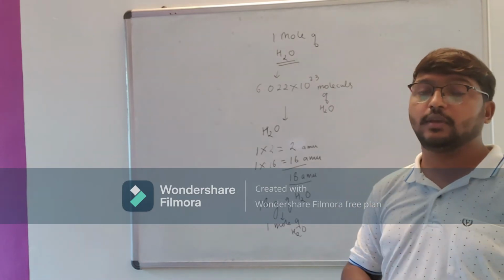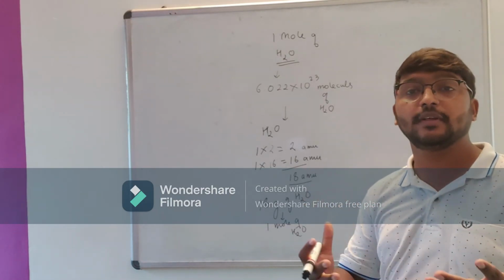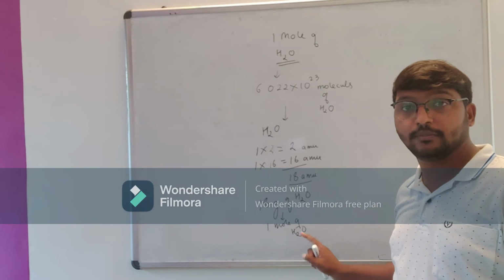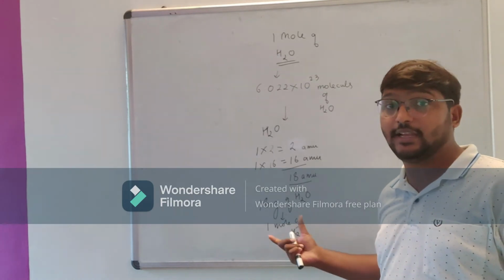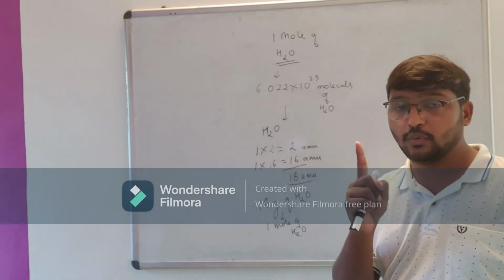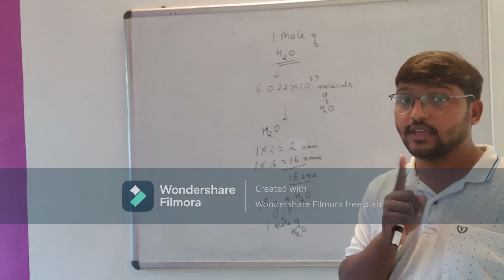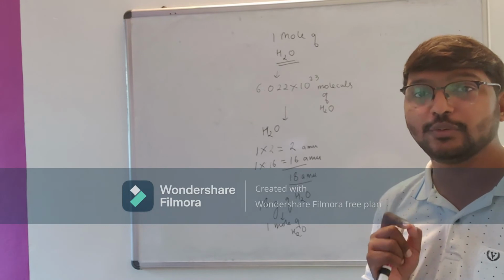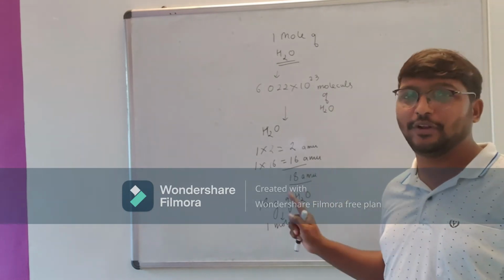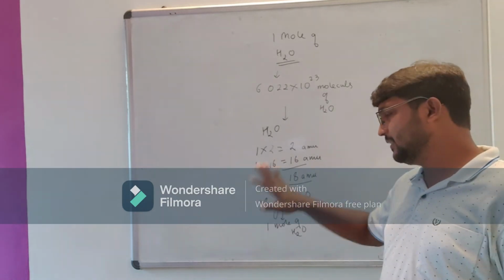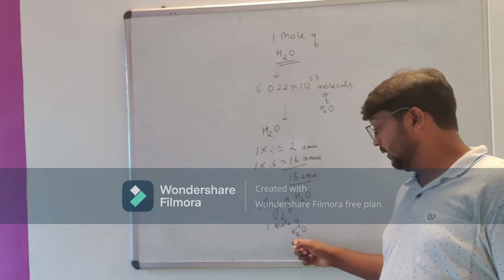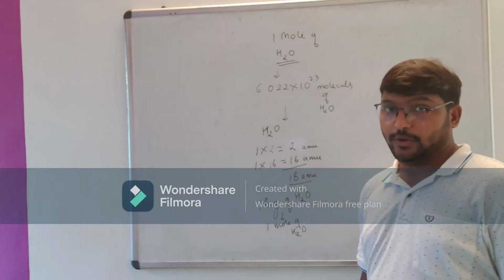Now you have to tell me how many molecules of H2O will be there in 18 gram of H2O. 18 grams means it is 1 mole. And if it is 1 mole, how many molecules will it have? Yes, 6.022 into 10 raised to 23 molecules of H2O you will have in this particular quantity of water.